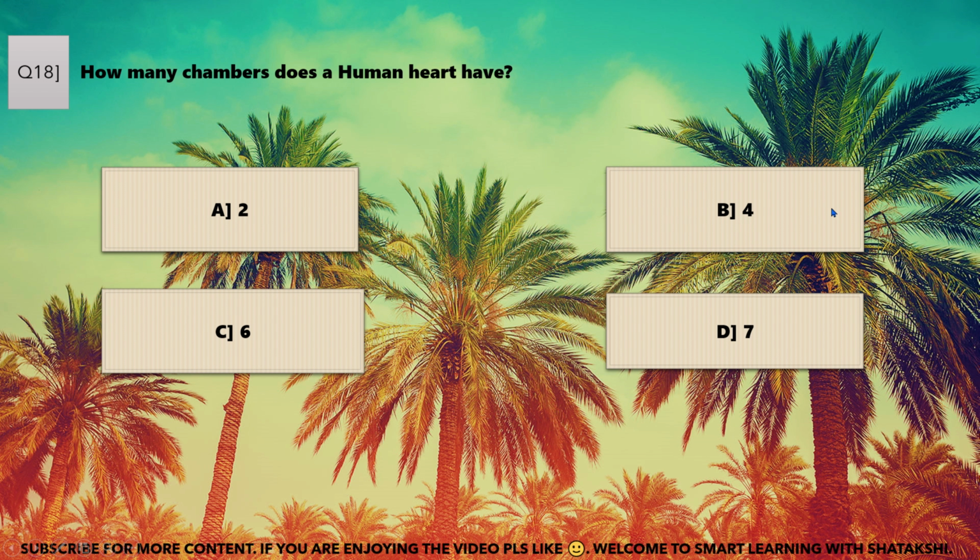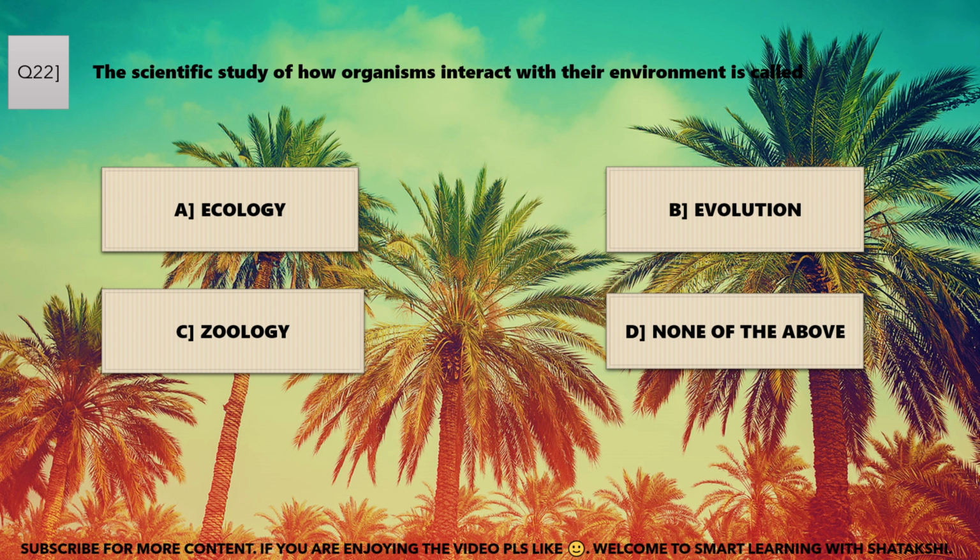The muscle which separates the right side and left side of heart is known as keratin, maxilla, septum, tubercles. C. Septum is the correct answer. Entamoeba histolytica is a virus, protozoan, fungus, bacteria. B. Protozoan is the correct answer. What is the pH value range of human blood? 7.1, 7.15, 7.45 to 7.55, 7.2 to 7.28, 7.35 to 7.45. D. 7.35 to 7.45 is the correct answer.